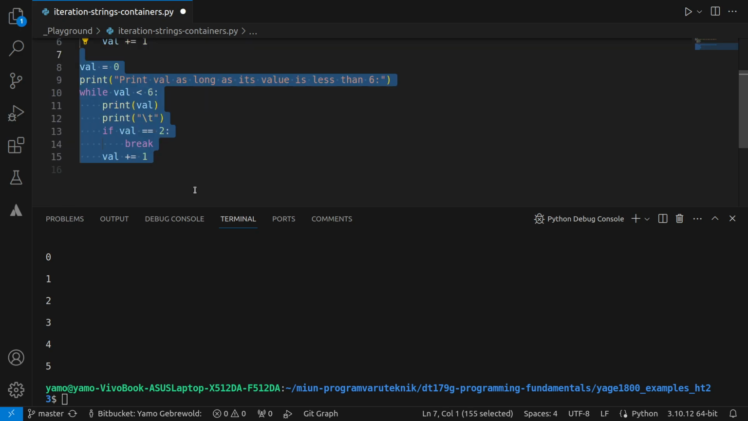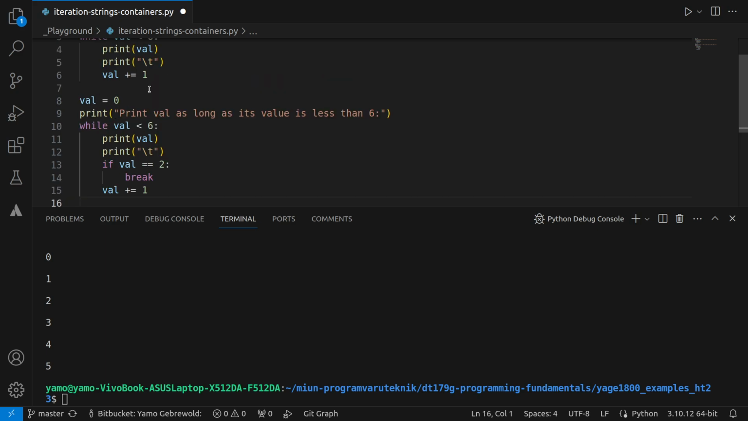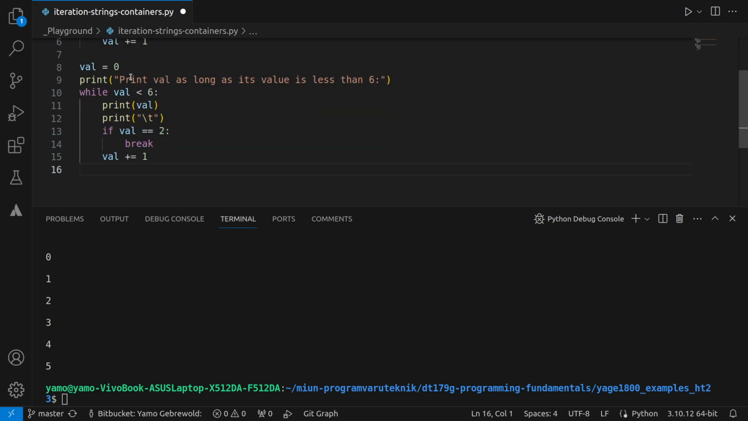Let's look at another example, and this is similar, but the difference is that it has a break statement. A break statement means that it can break out of the loop at some point. So you can say that this should no longer continue iterating. So I set value initially to 0, and as long as value is less than 6, start printing out the value, print an empty line. And then if value is equivalent to 2, then we want to break out of this loop. Otherwise, we want to increment it by 1.